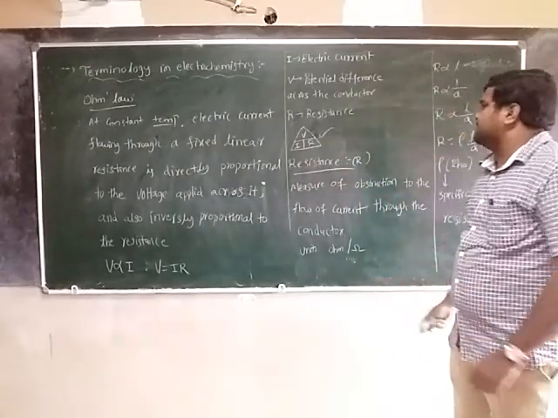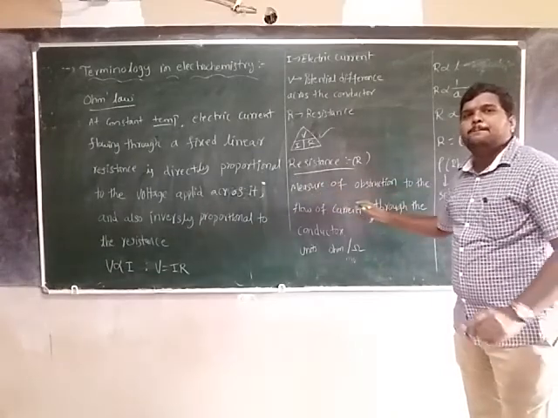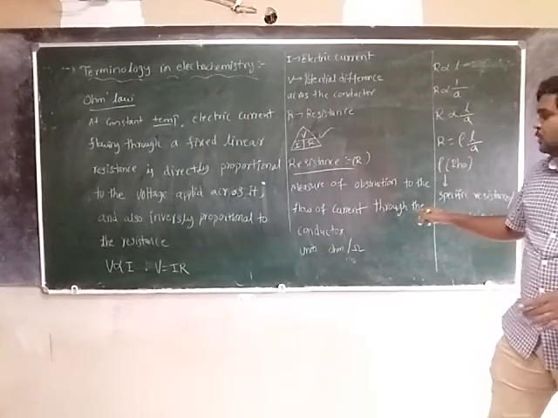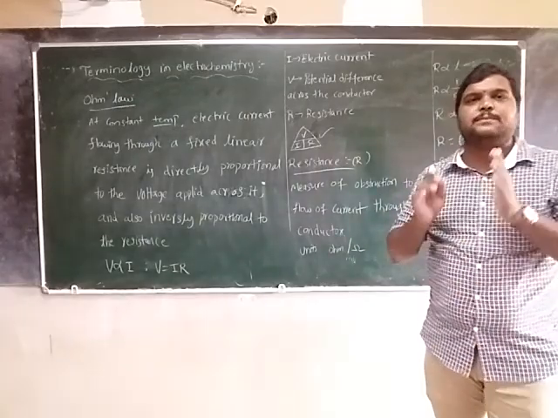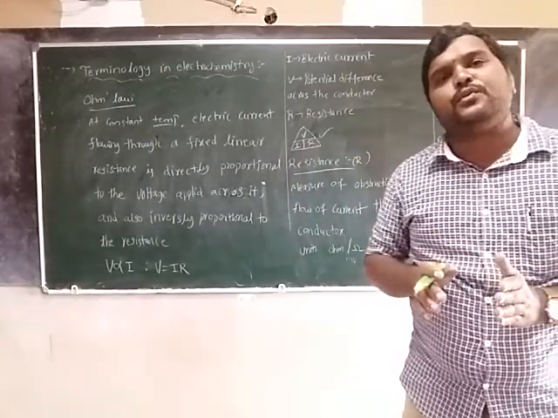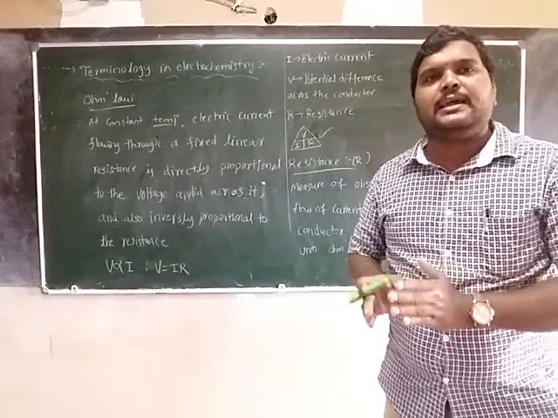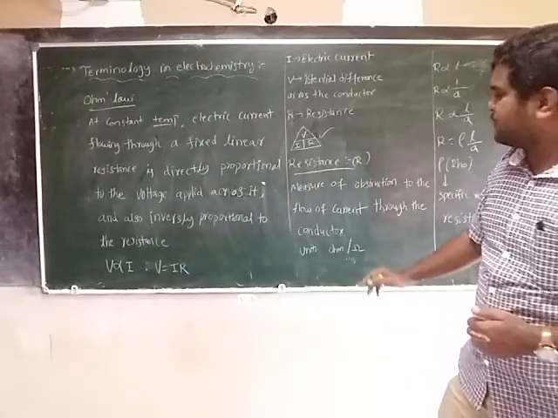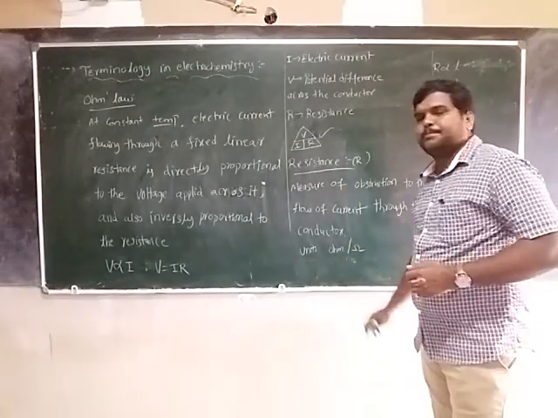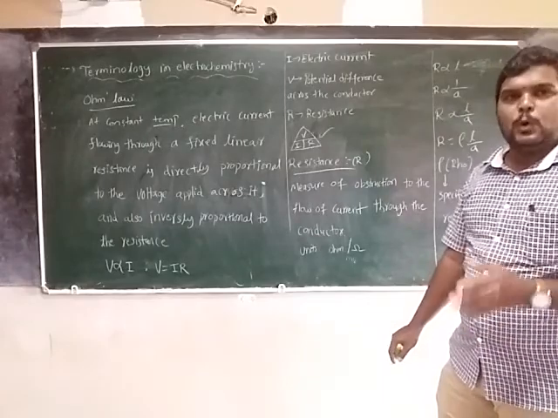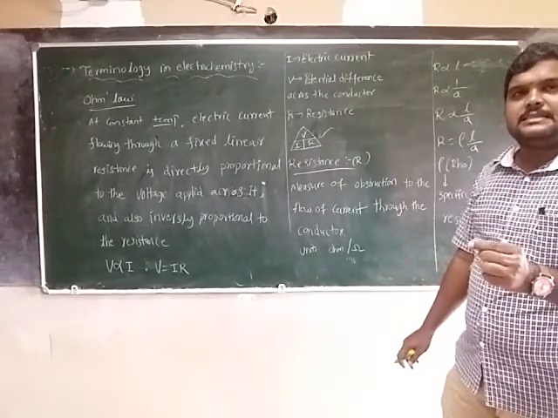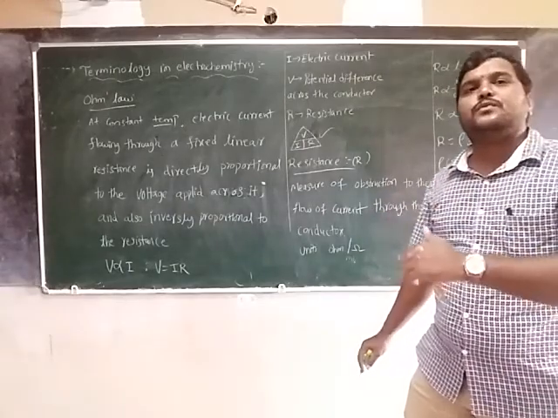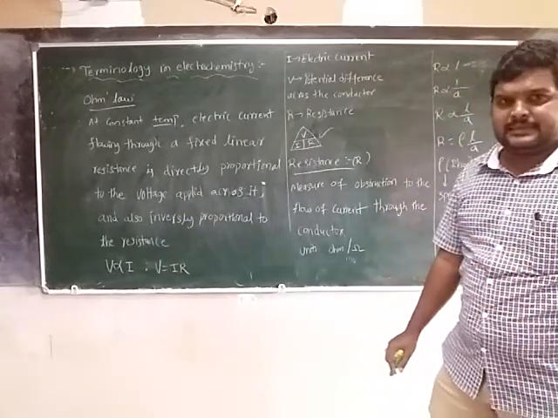Next one, resistance. Resistance is a measure of obstruction to the flow of current through a conductor.